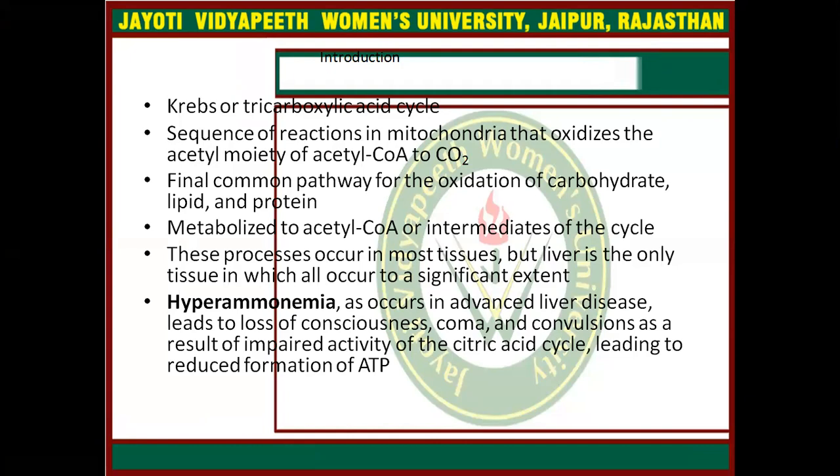It is the final common pathway for the oxidation of carbohydrate, lipid, and protein, which are metabolized to acetyl coenzyme A or intermediates of the cycle. This process occurs in most tissues, but the liver is the only tissue in which all occur to a significant extent.